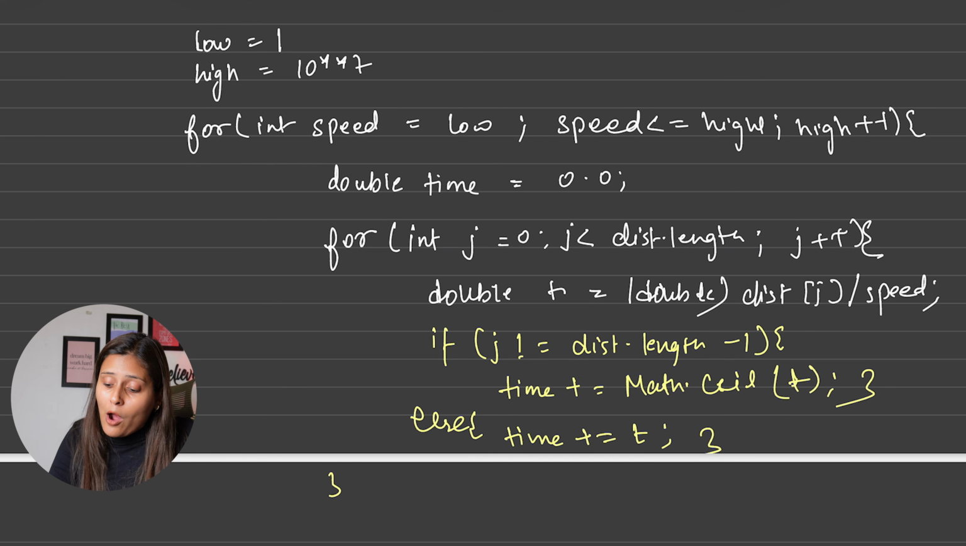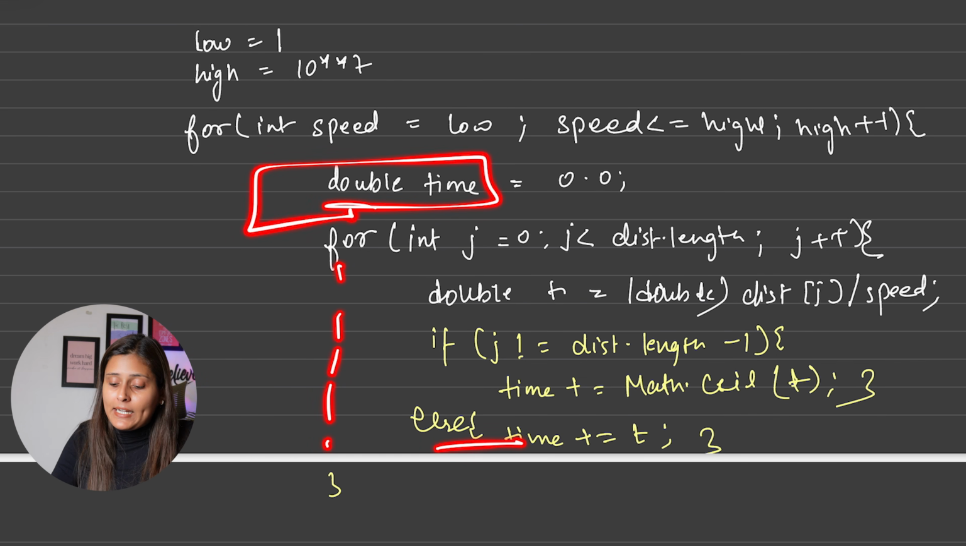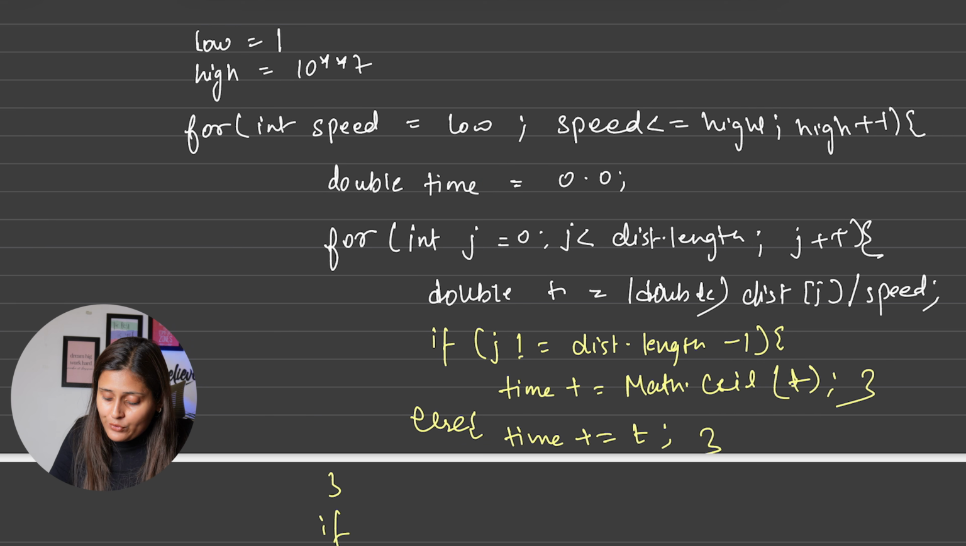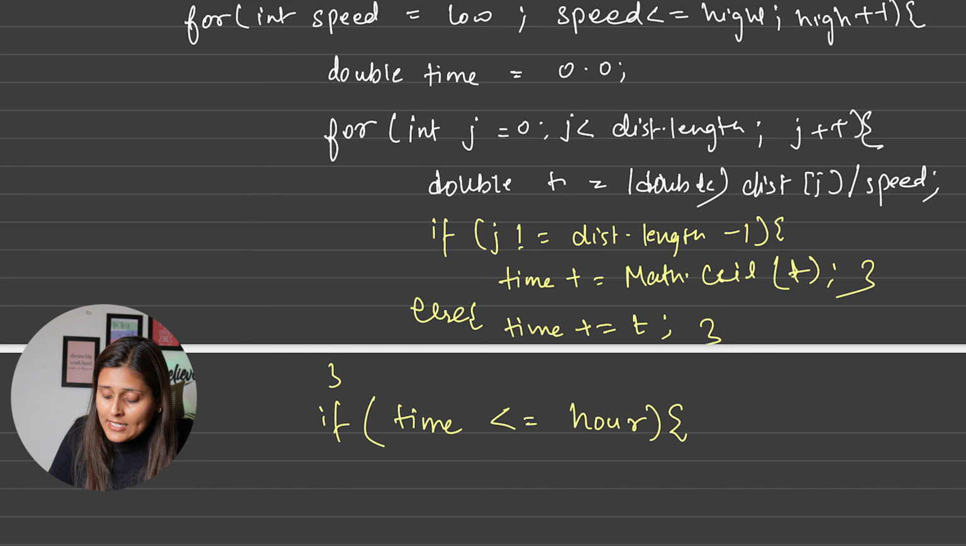Now after coming outside the for loop, I have calculated my time. So I will check if this calculated time is less than or equal to hour, which has been allotted to travel. If it is, I can simply say yes, we found the minimum speed, which is nothing but speed only.